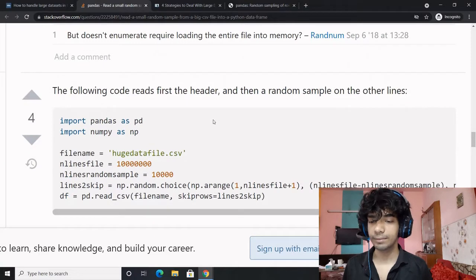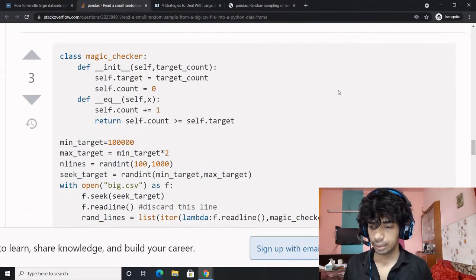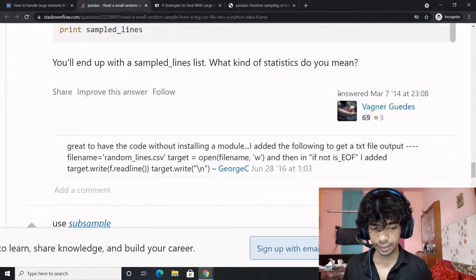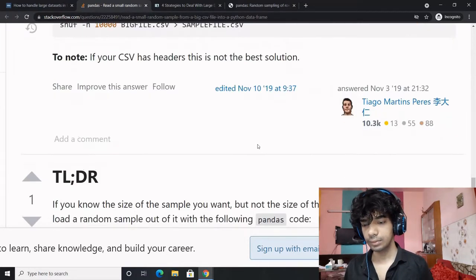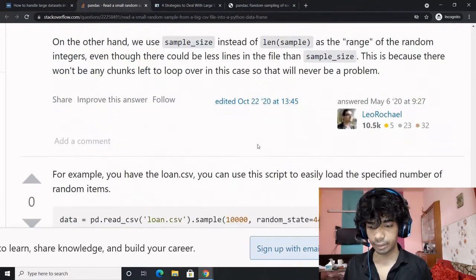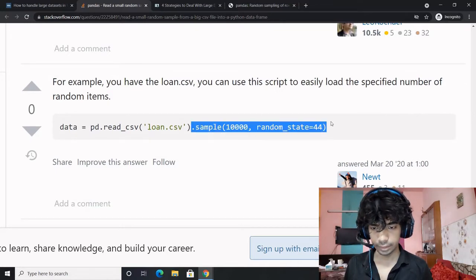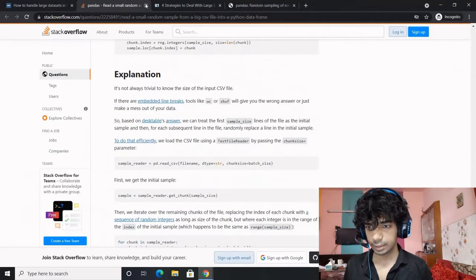Alright, where are we proceeding? Have the following code, which reads the first header, then takes a random sample of the other lines. Here we are. You can use subsample, get bash. I think more or less the examples are quite repetitive in nature. Or you can use the sample method over here as it says.